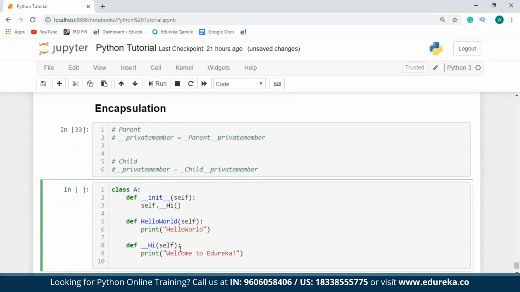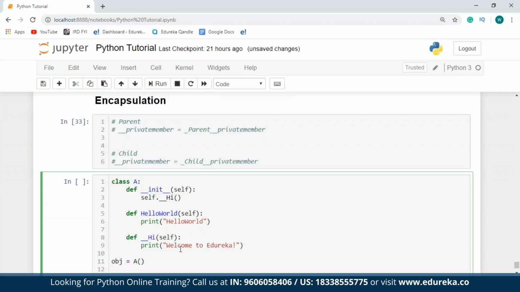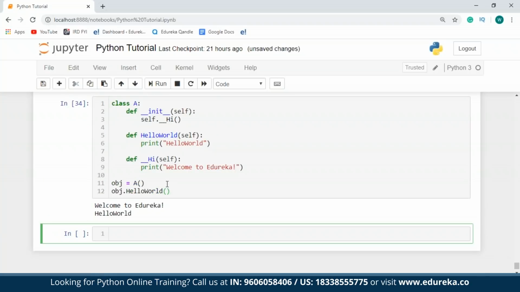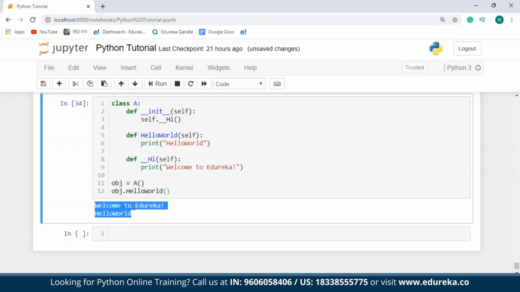Now I'll create an object of this class. And first, by making use of this object, let me try to call the hello_world function. So as we all know, this object will be able to access the hello_world function. So I'll just execute this. So as you can see over here, I have both the outputs, which is welcome to Edureka and hello world.